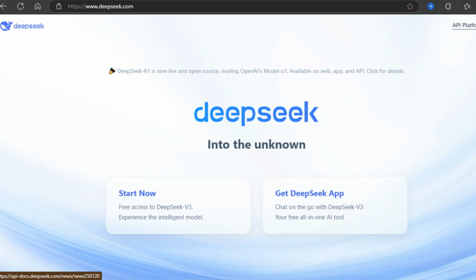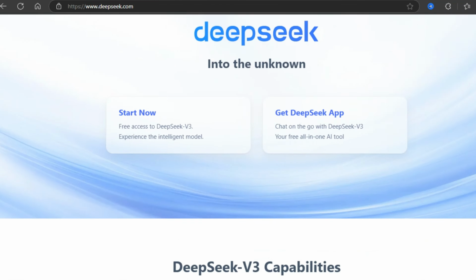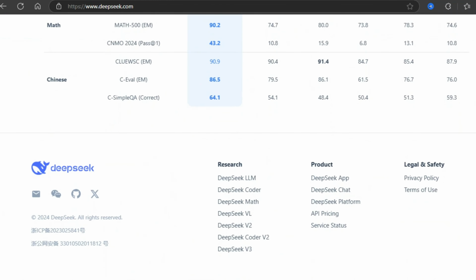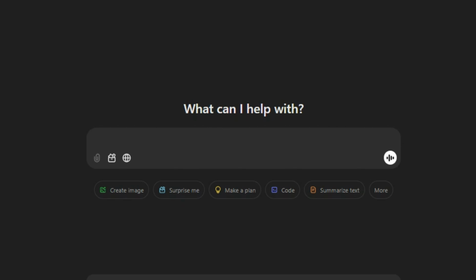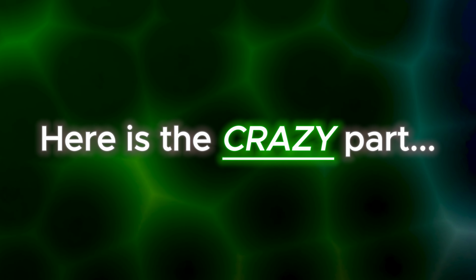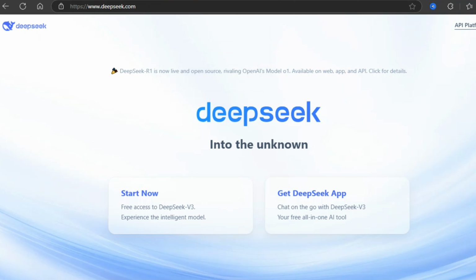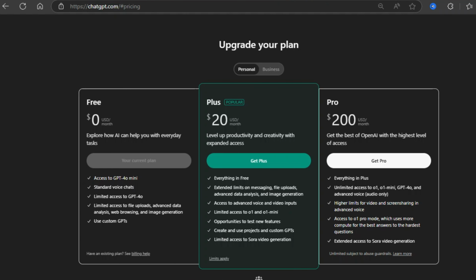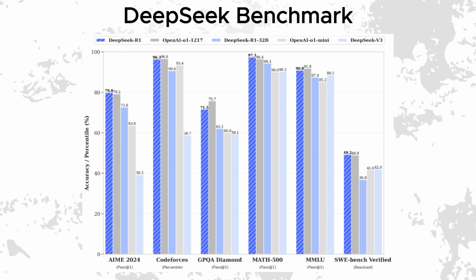DeepSeek has introduced its open source AI reasoning model, R1. This model is going head to head with OpenAI's O1 in terms of performance. Here's the crazy part. R1 is completely free right now, while OpenAI's O1 requires a paid subscription if you want unlimited access.